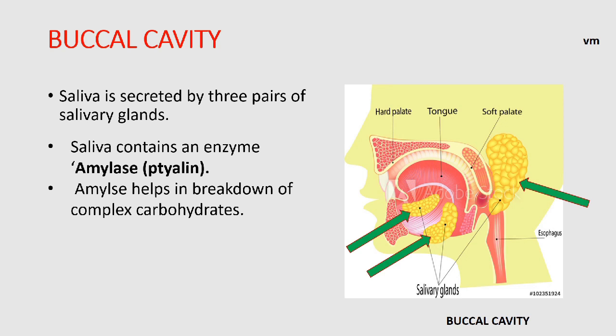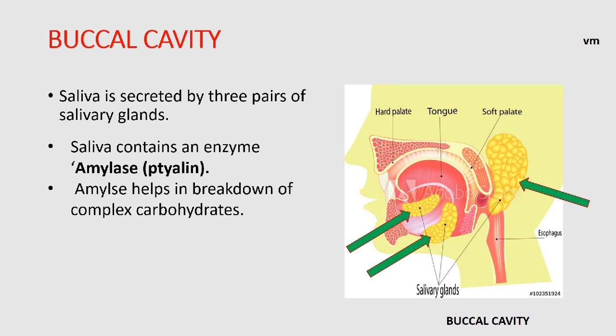After mastication in the buccal cavity, the food is pushed to the pharynx, and after that to the next part, the esophagus or food pipe. The masticated, soft and slippery food substance is known as bolus.